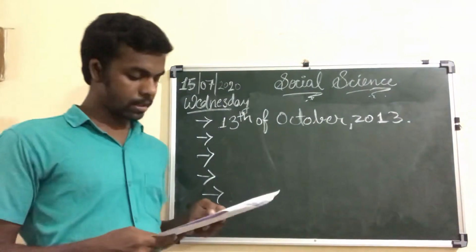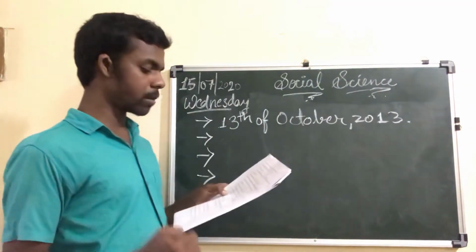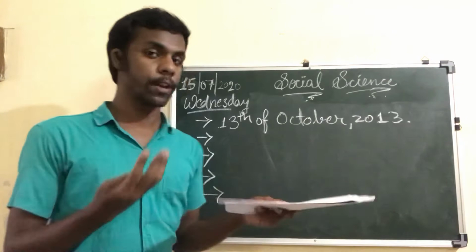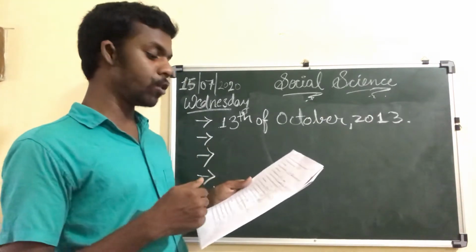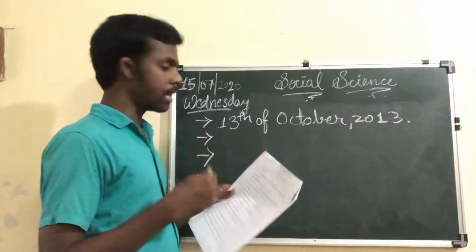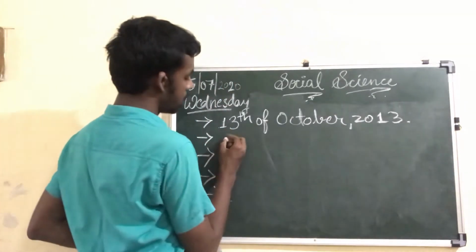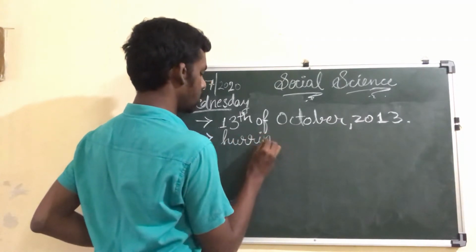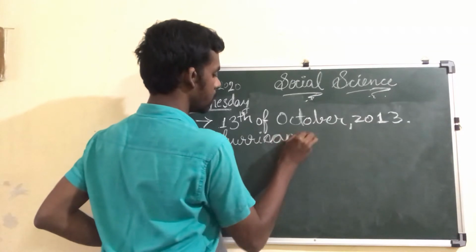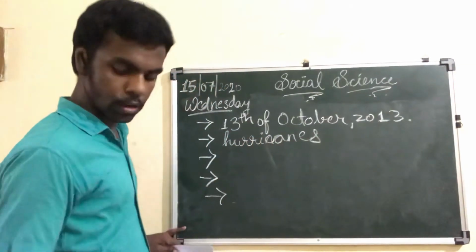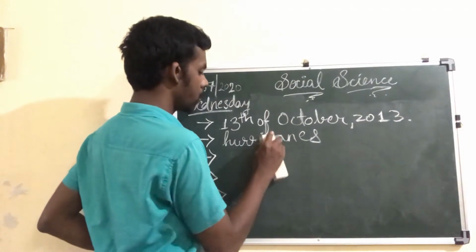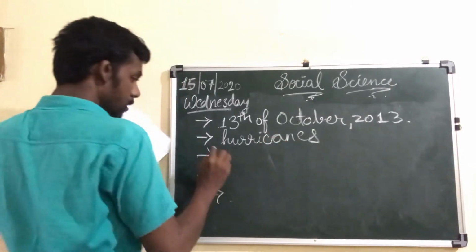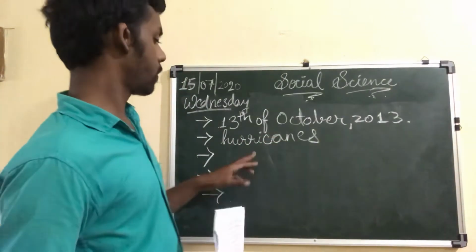Okay, what is the next question? In Brazil and Cuba, cyclones, as we have already seen in question number 3, in USA the cyclones are called hurricanes. So in Brazil and Cuba the cyclones are called what? Same. So the answer is hurricane itself. So in Brazil and Cuba the cyclones are called hurricanes. So that is the answer for this fill up, hurricanes.